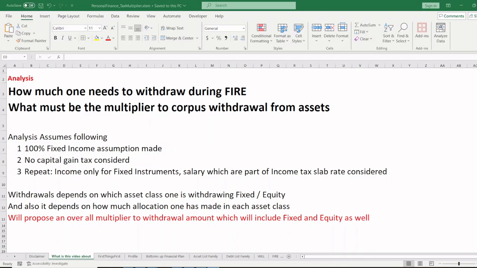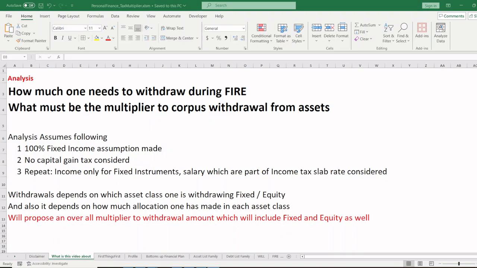Do you withdraw 1 lakh rupees? No, because you have to pay income tax on that 1 lakh, based on the slab rates, or if you're withdrawing from capital gains, the capital gains tax. So you should be withdrawing 1.1 lakhs, 1.2 lakhs, 1.3 lakhs. What is that amount that you need to withdraw during your FIRE?